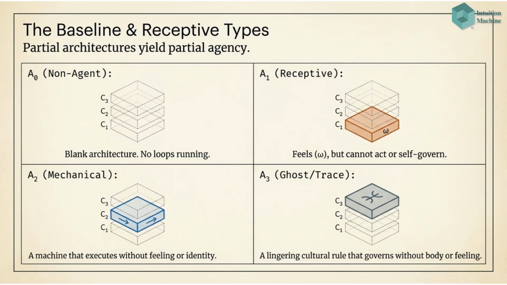The baseline and receptive types show how partial architectures yield partial agency. A sub 0 is a non-agent. A sub 1 is receptive, feeling quality but unable to act. A sub 2 is mechanical, executing without feeling. A sub 3 is ghost/trace, a rule without body.